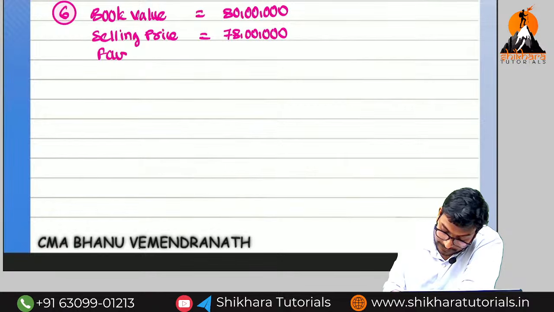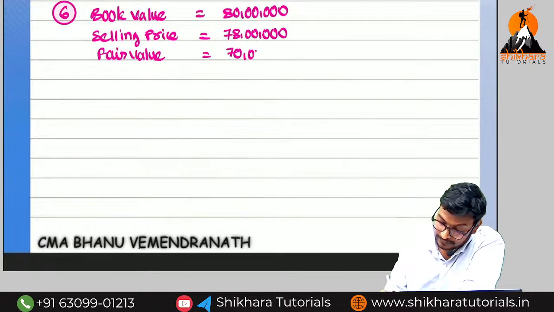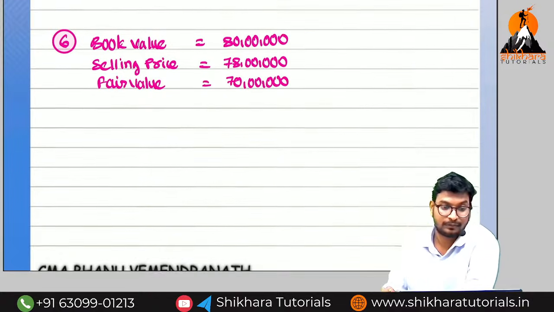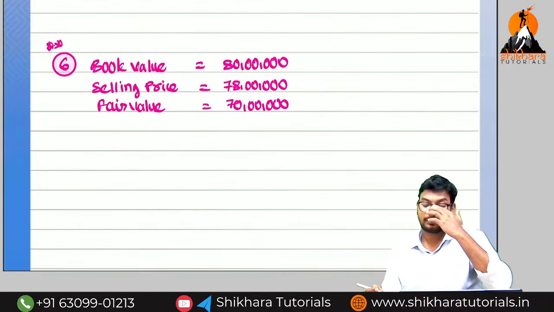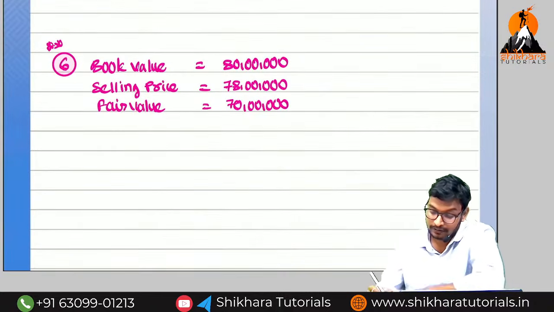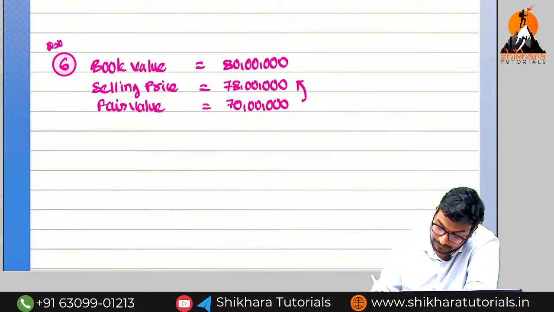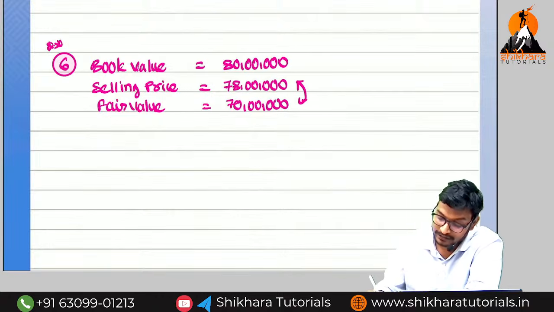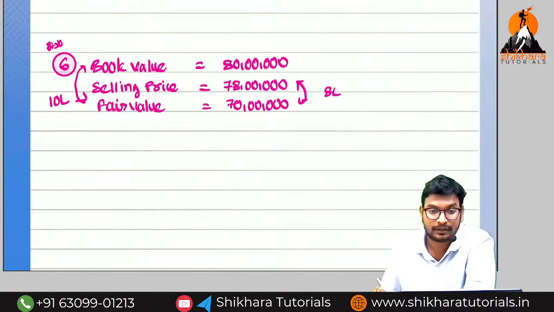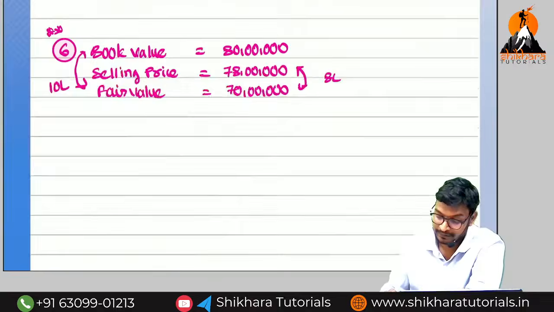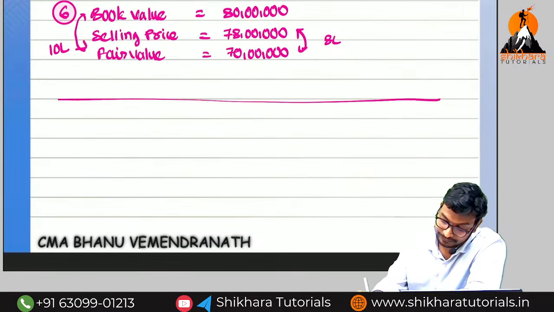When coming to the fair value, it is 70. So this is the most important point. How we can see? This is also selling price is more than fair value. The difference between these two, we're getting a gain of rupees how much, 8 lakhs. The difference between book value and fair value, we're getting a loss of rupees how much, 10 lakhs. If you net off, we're getting what, ma? Loss of rupees 2 lakhs only. So what we need to do this one, ma?